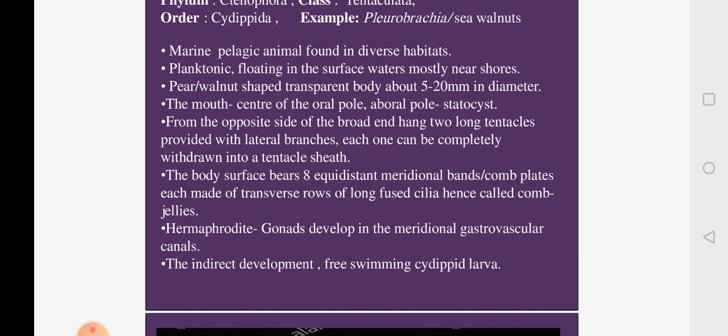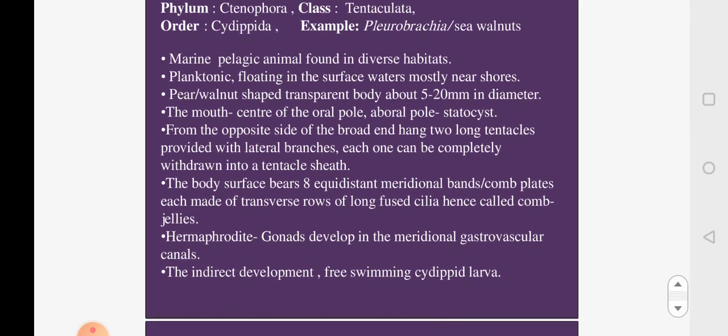Though the arrangement of the internal organs is similar to that of coelenterates, exhibiting radial symmetry, because of the presence of two tentacles on either side of the body, it gives biradial symmetry, which means you will get two equal halves in only two planes because of the presence of the tentacles. So it exhibits biradial symmetry, which is the characteristic feature of phylum Ctenophora.